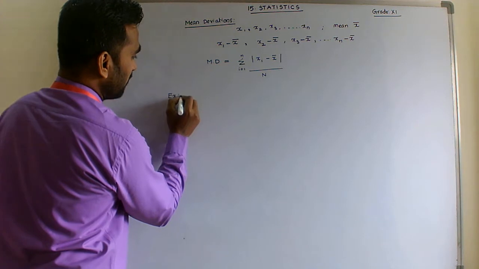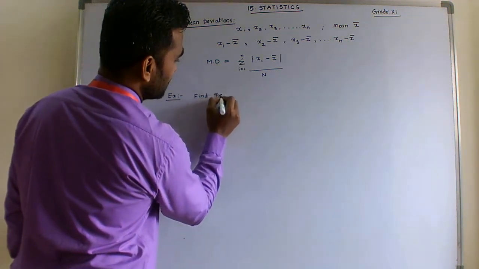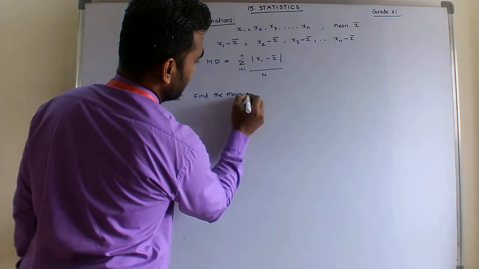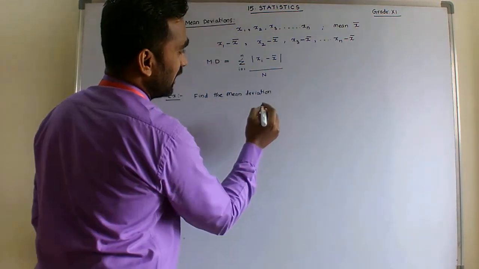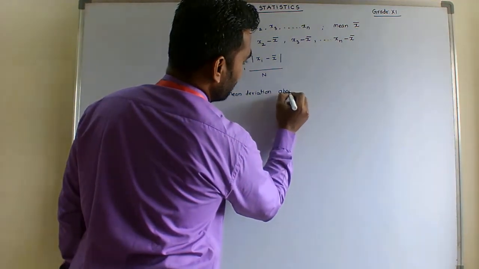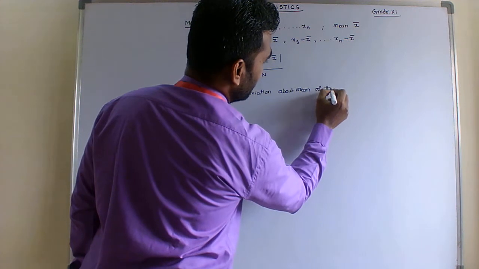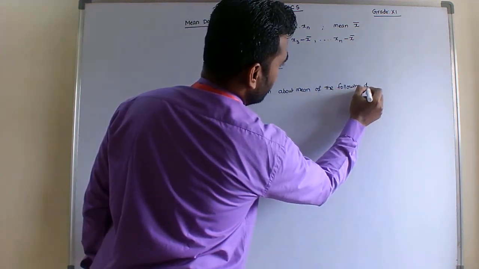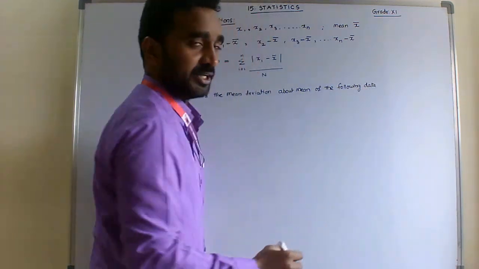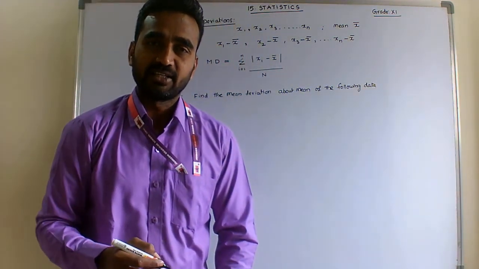For example, here I am doing one example. Example 1: find the mean deviation about the mean of the following data. Students, we need to calculate the mean deviation of the given data with the help of the mean.